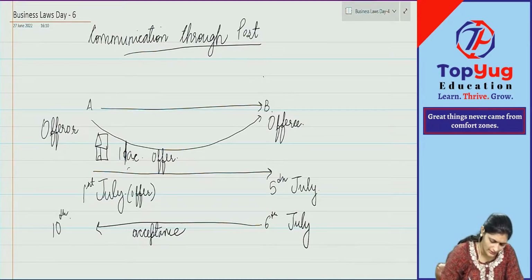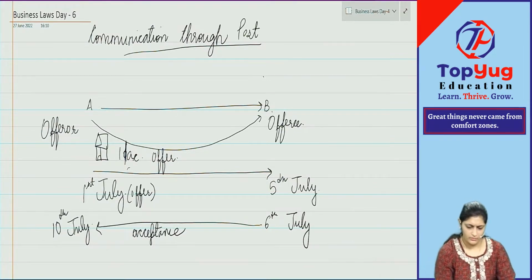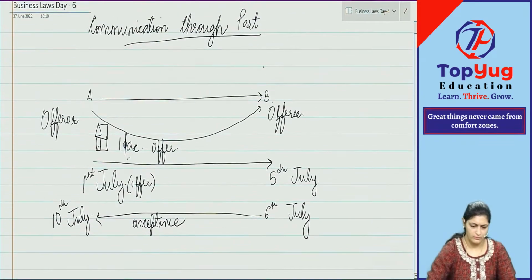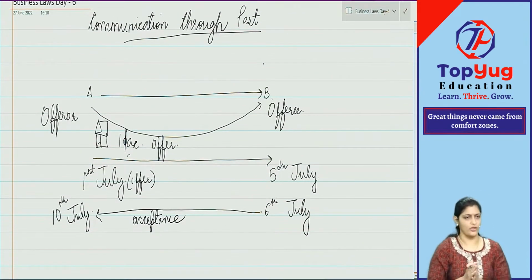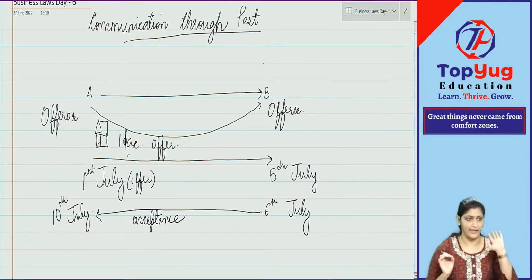It reached A on 10th of July. So communication was made by post. On 1st of July, the letter of offer was given and it reached the offeree on 5th of July. On 6th of July, the offeree sent the letter of acceptance to the offerer and it reached on 10th of July.